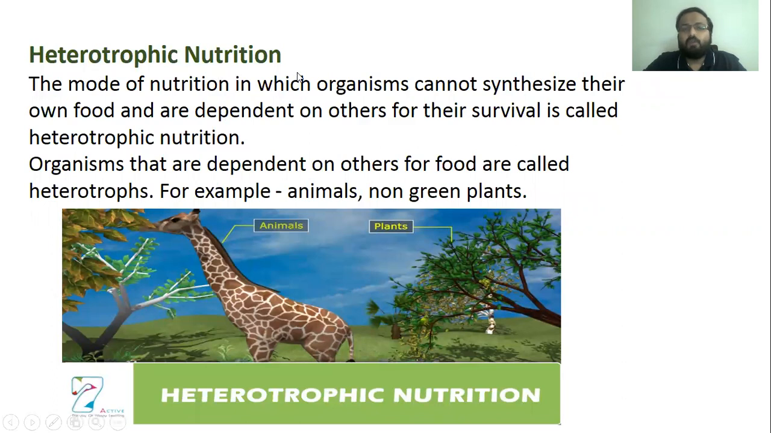Next is heterotrophic nutrition. The mode of nutrition in which organisms cannot synthesize their own food and are dependent on others for their survival is called heterotrophic nutrition. Organisms that are dependent on others for food are called heterotrophs. For example, animals and non-green plants.